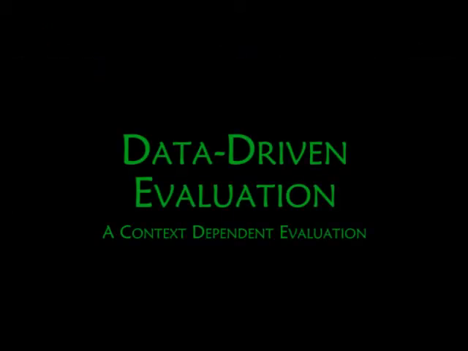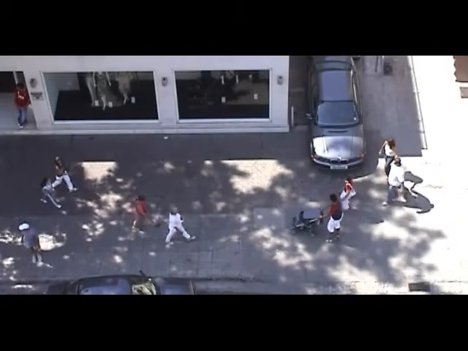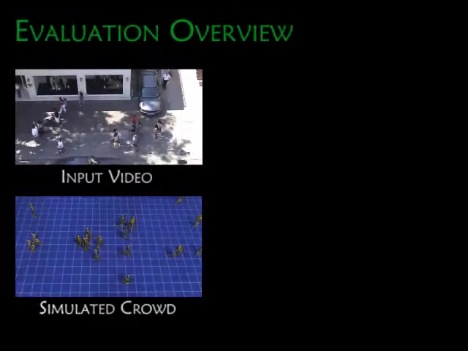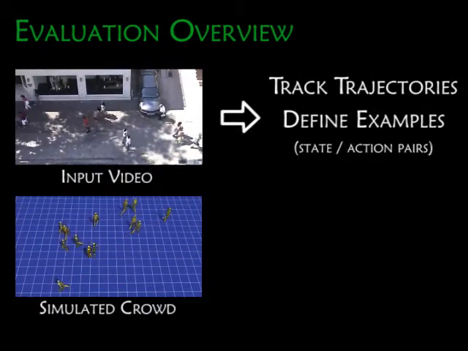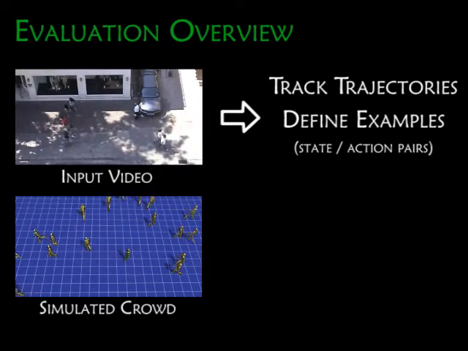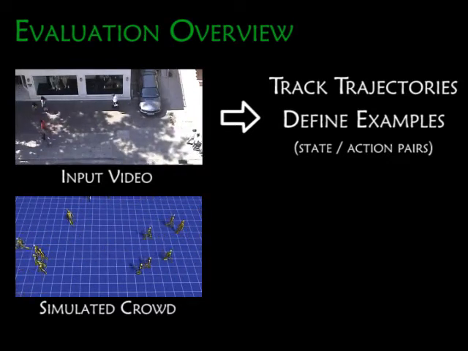We propose a data-driven method to assess individual behaviors within a crowd. We use videos of real crowds to give our evaluation a context. The behaviors observed in the video define what we consider to be characteristic behaviors in this context. From each individual and in each time step, we create an example which stores the action that the person performed and the state of the crowd around him.